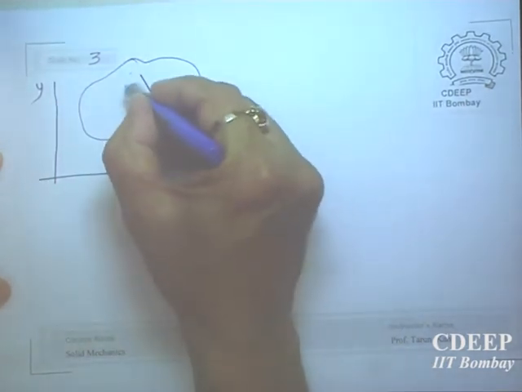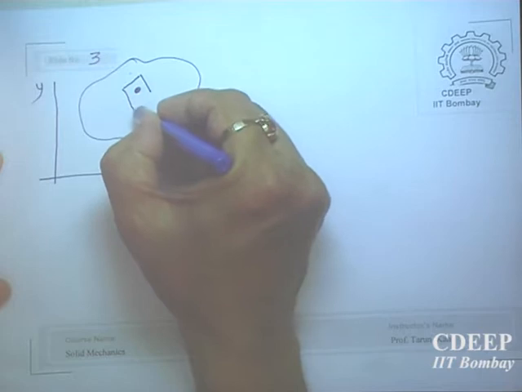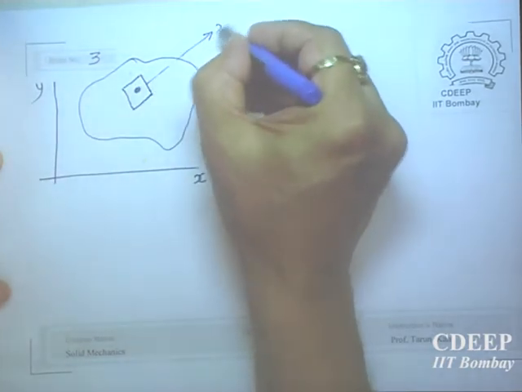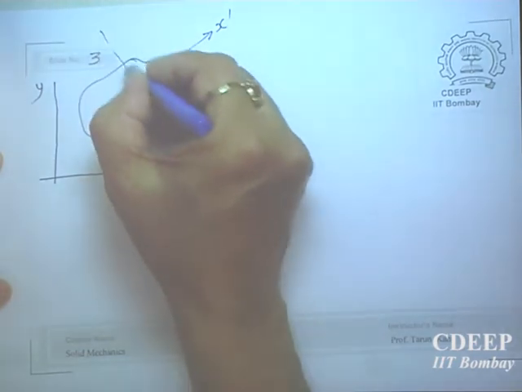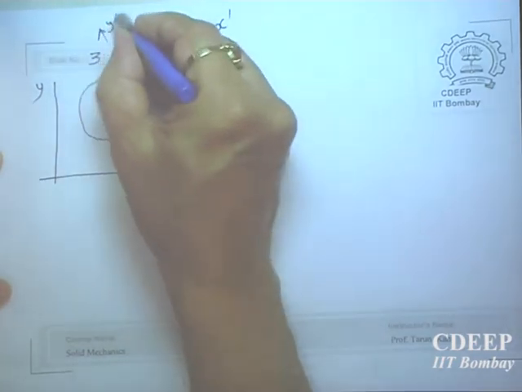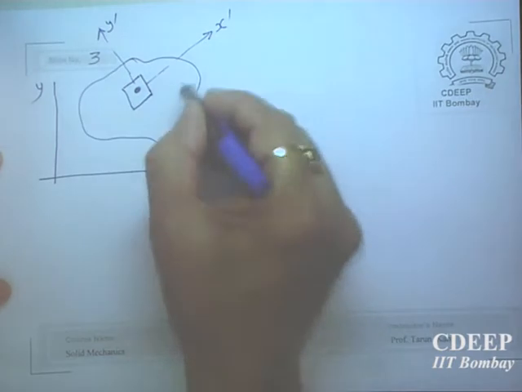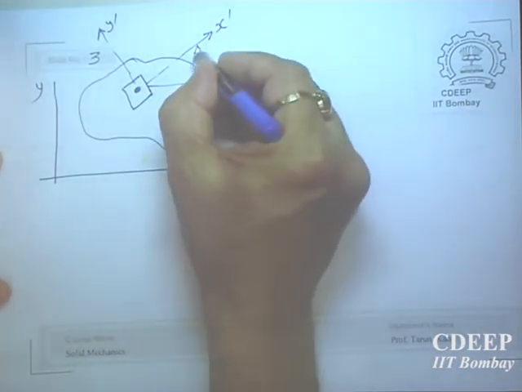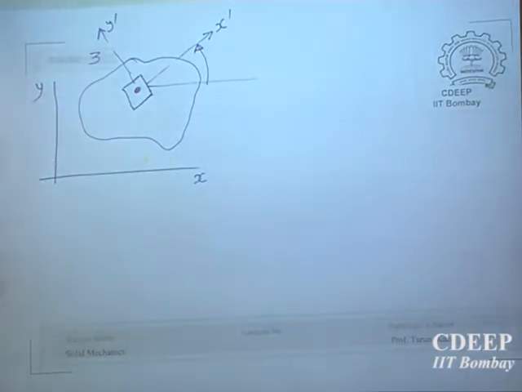I can also take an element like this. Of course, I will have to give the angle between this.